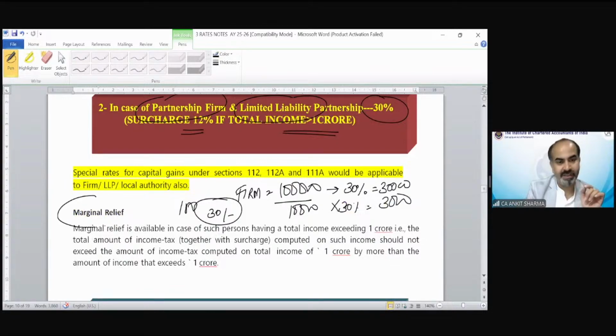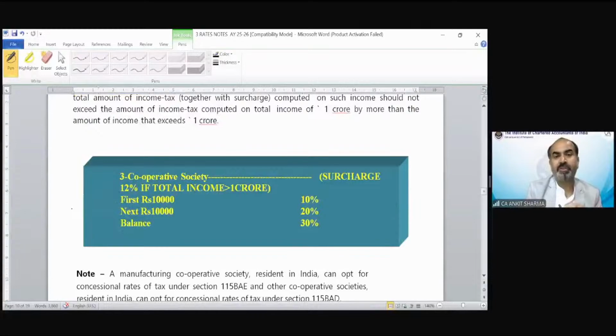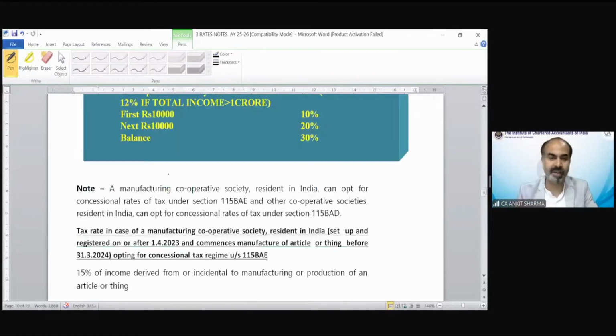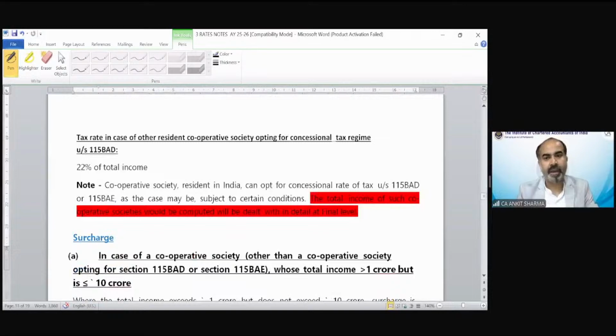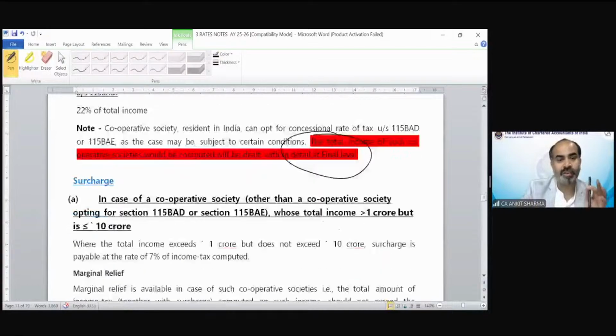Marginal relief, what it is, we will discuss in the next session. Cooperative society rates, again, you can read yourself, because in the examination, the firm and individual, HUF, AOP, BOI need to be asked. But for the purpose of rates of tax, a 1 mark question could ask you the rates of cooperative society. You can go through it yourself. Again, the total income of society would be computed at the final level, so these are just to be gone through.